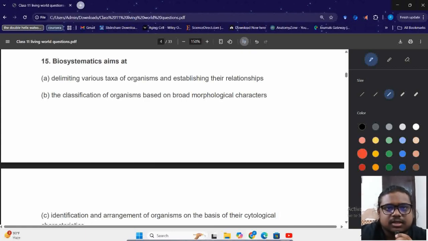Options कुछ ज़्यादा ही बड़े हैं, so इनको समझ लेते हैं जल्दी से. The first option says delimiting various taxa of organisms and establishing their relationships. मतलब कि delimiting मतलब लिमिट ना करना the different taxa of organisms and establishing their relationships. तो ये तो नहीं हुआ. Then the classification of organisms based on broad morphological features, मतलब कि broad like shape, color, ये सब outer features, ये भी नहीं होगा.